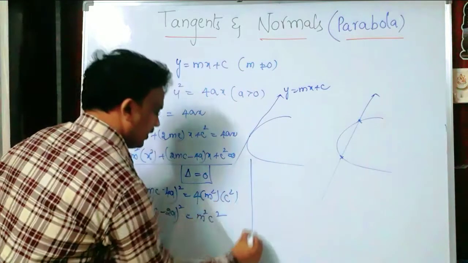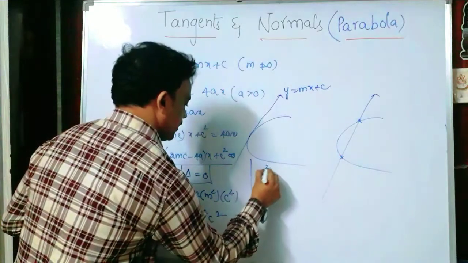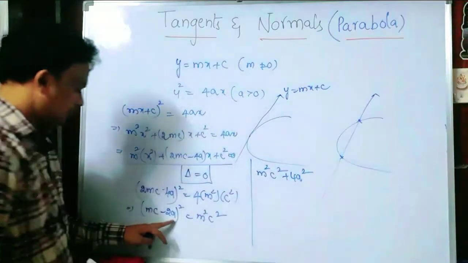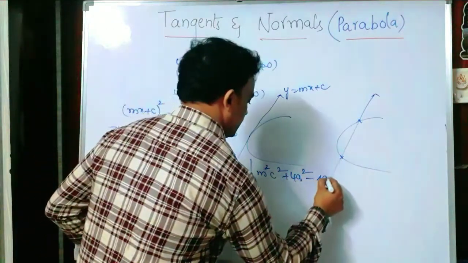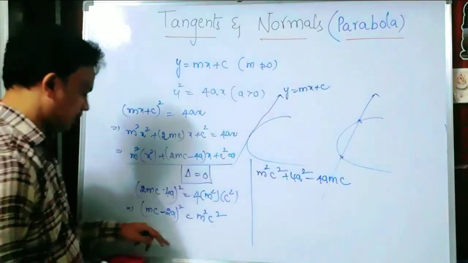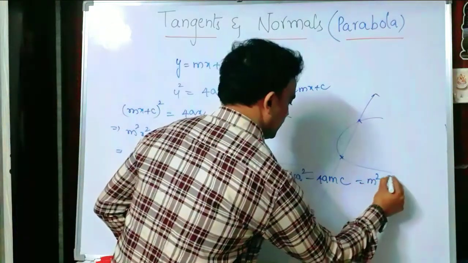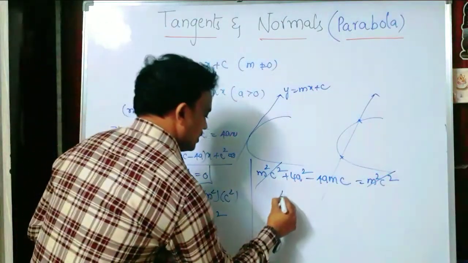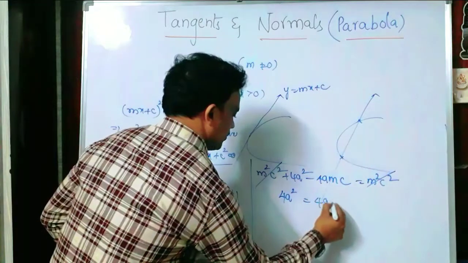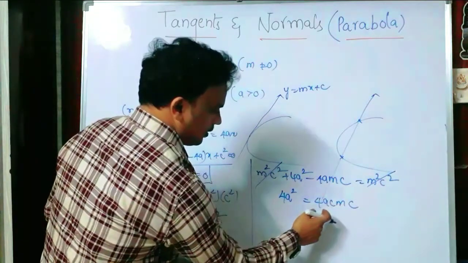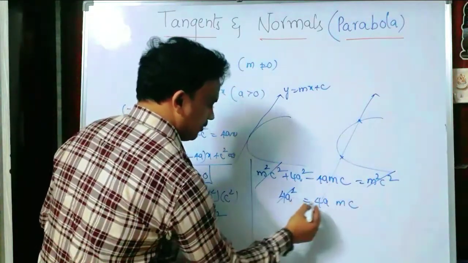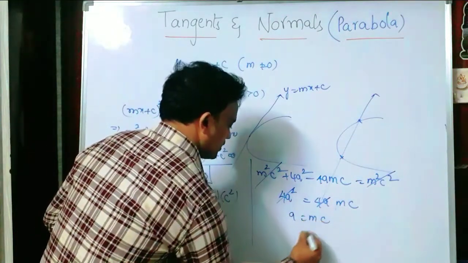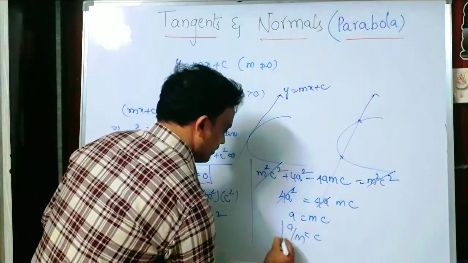Simplifying, m square c square plus 4a square minus 4amc equals m square c square. Both sides m square c square get cancelled, so 4a square equals 4amc. Both sides 4a get cancelled, then a equals m into c, so c equals a by m.